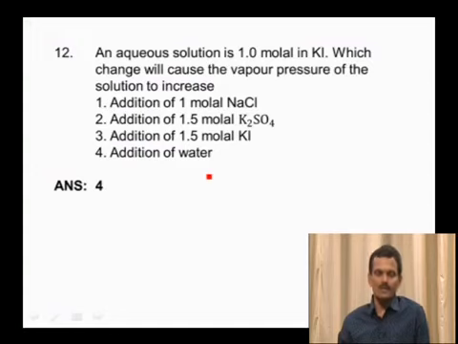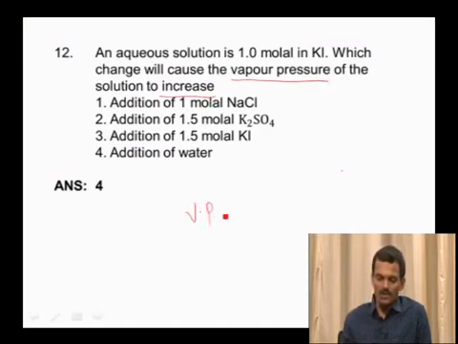Here the asked question is, an aqueous solution is 1 molal in KI, which change will cause the vapor pressure of the solution to increase. So the vapor pressure should be increased. That means the mole fraction of solute should be decreased.